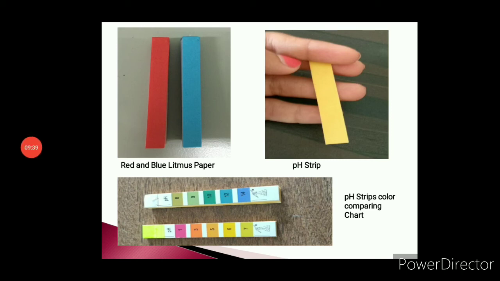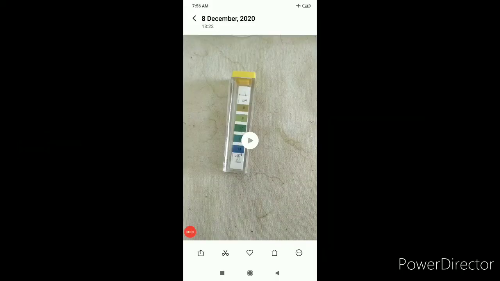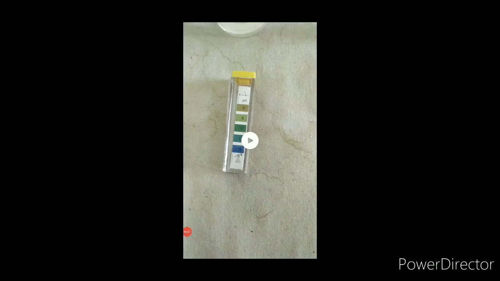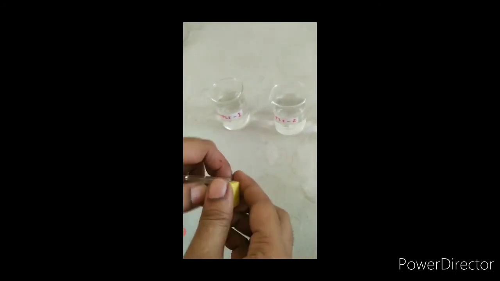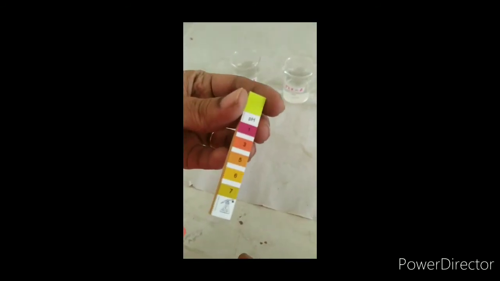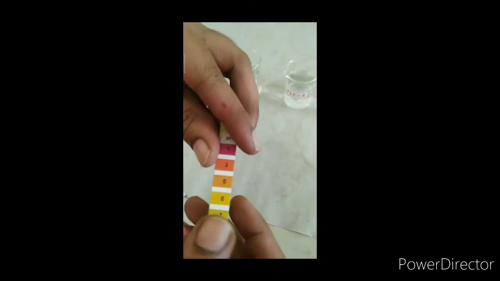So now let us witness an experiment. Okay students, here we have performed a small experiment to show you exactly how the pH paper, pH strip we are using works. Here we have collected some samples, and we don't know which is acidic, which is neutral or basic. So exactly how does this pH paper look? Here is a strip of pH paper, as you can see. Here it has a chart